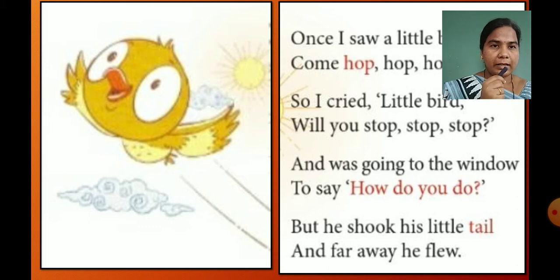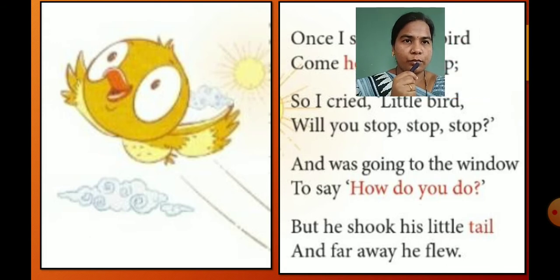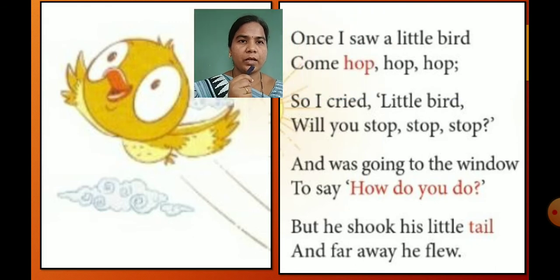As we can see in this picture, one child is also here. He sees this little bird. First of all, try to sing with me. We will sing this poem in proper rhythm and intonation. Once I saw a little bird come hop, hop, hop. So I cried, little bird, will you stop, stop, stop? And was going to the window to say, how do you do? But he shook his little tail and far away he flew. In this rhythm and intonation, you also read it. You also sing it.